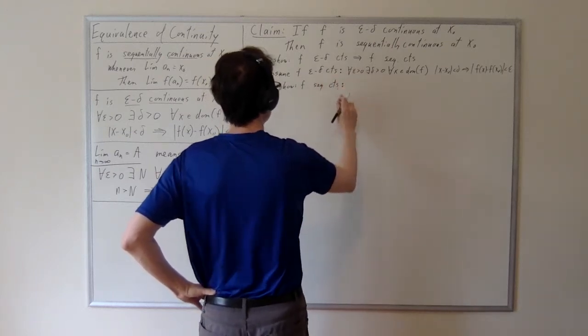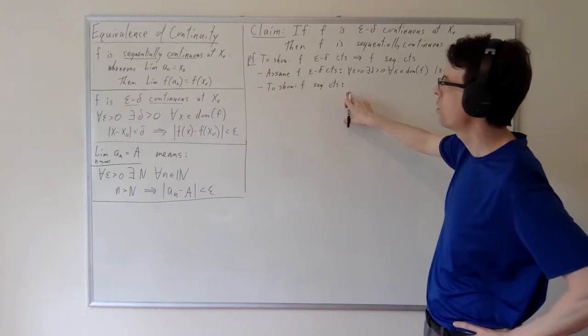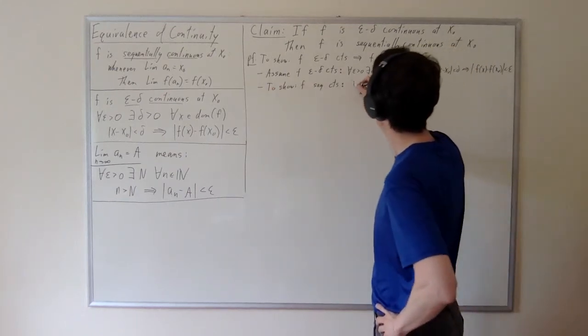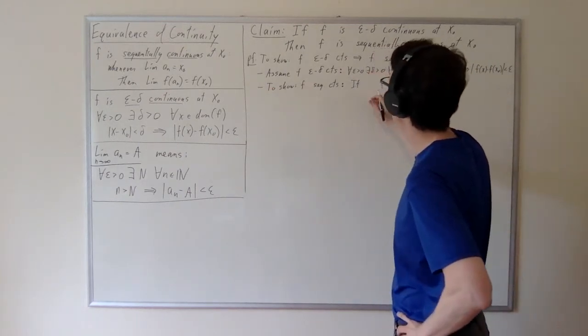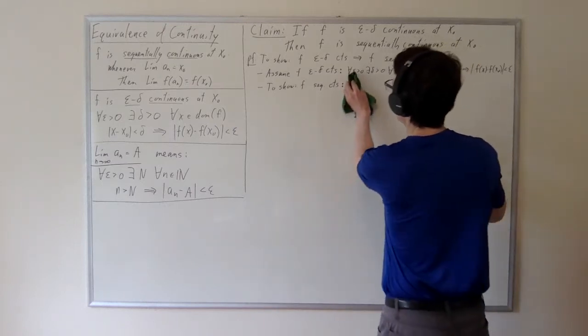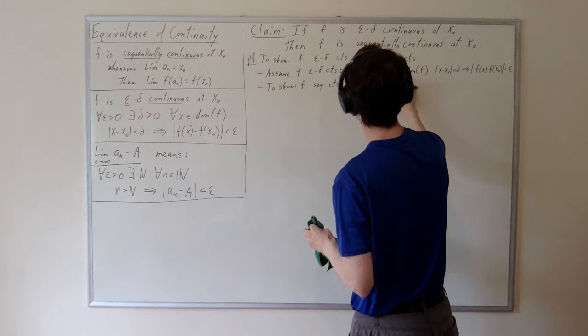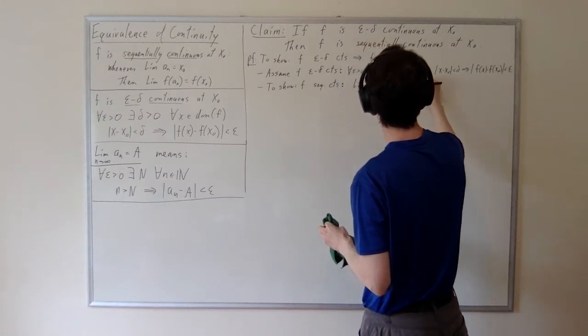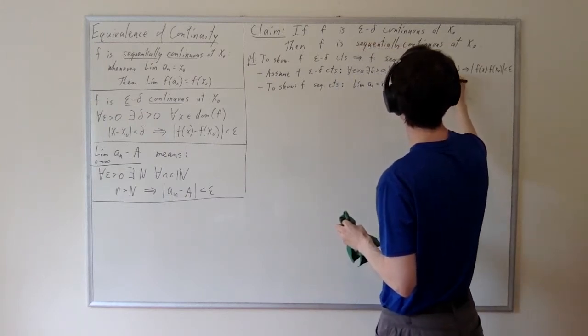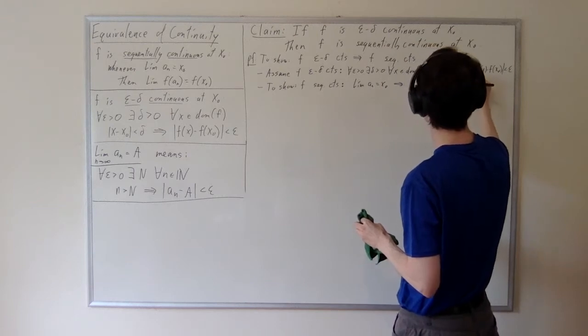And sequentially continuous is itself an implication, and that is the statement: limit a_n equals x naught implies limit f of a_n equals f of x naught.